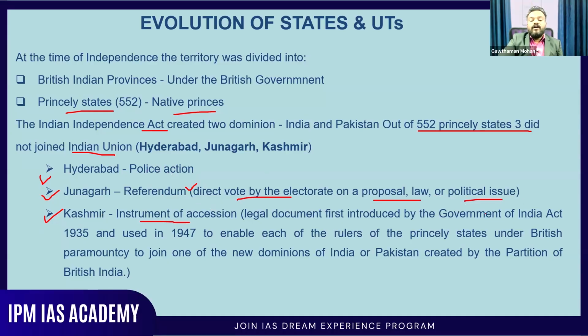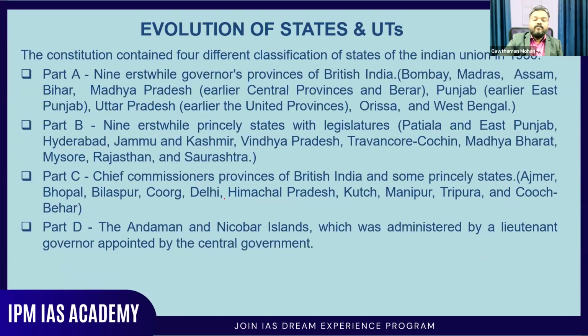Now, in 1947, to enable each of the rulers of the princely states under British paramountcy to join one of the new dominions of India or Pakistan created by the partition of India. Basically, what is this instrument of accession? That is what is mentioned here. So through that instrument of accession only, Kashmir became a part of India. And there is a long history for that. I'm not going into the details of it.